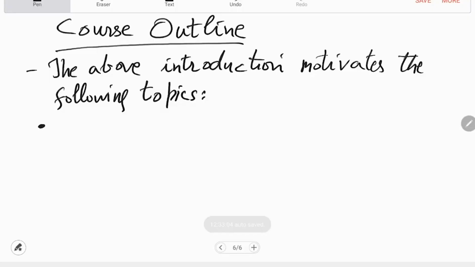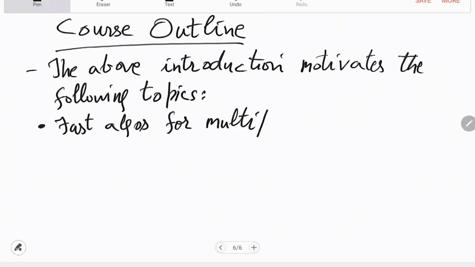That is how the topics are arranged. So fast algorithms for multiplying or dividing. Those things are actually essentially the same. You will see that, for integers and polynomials.